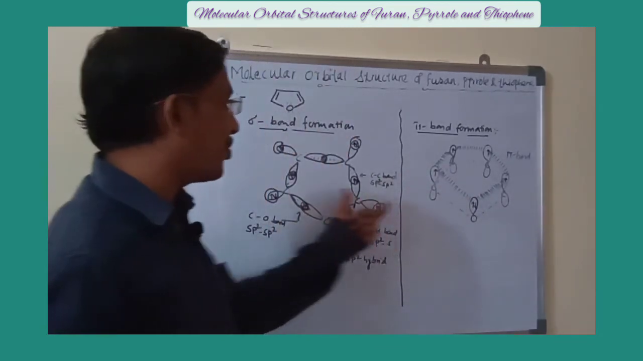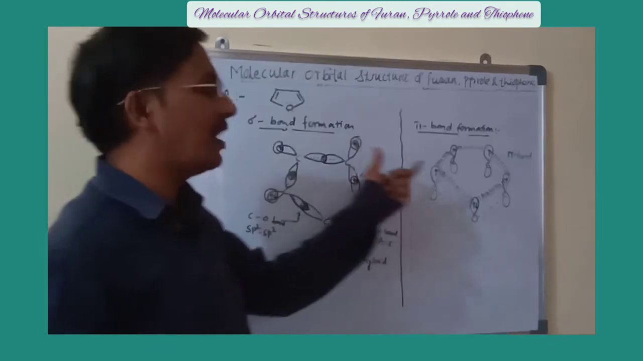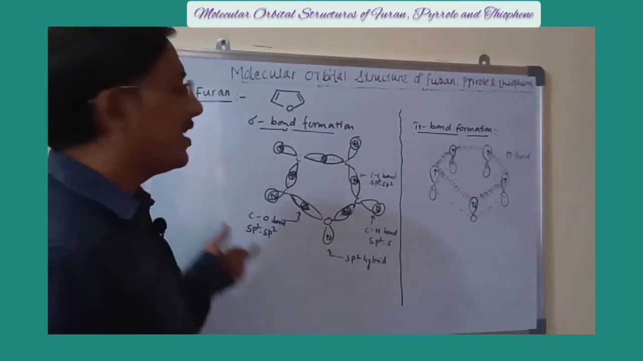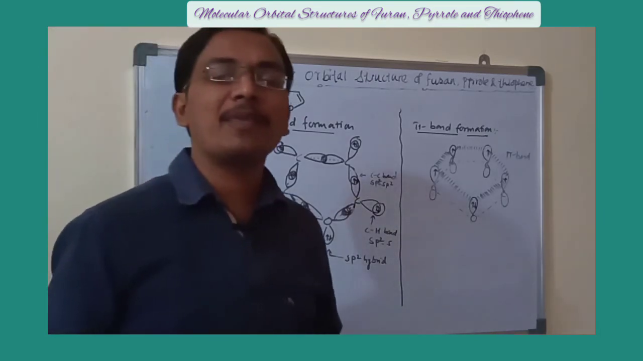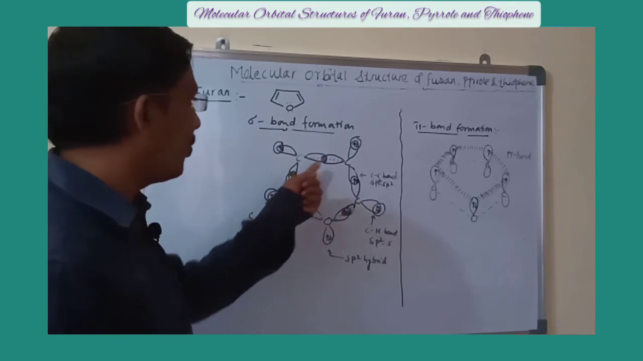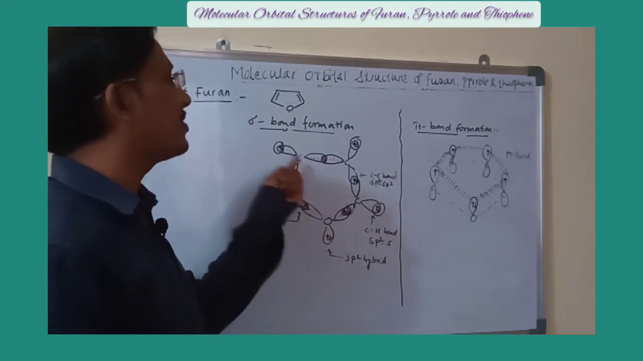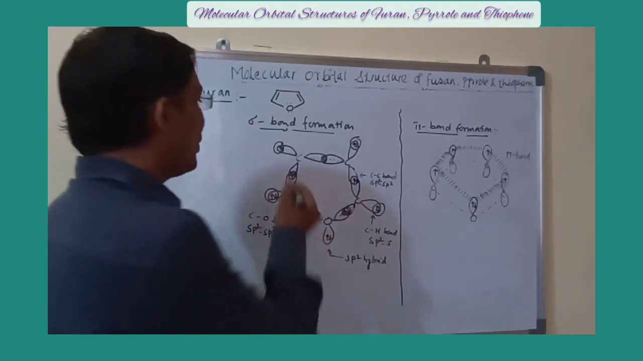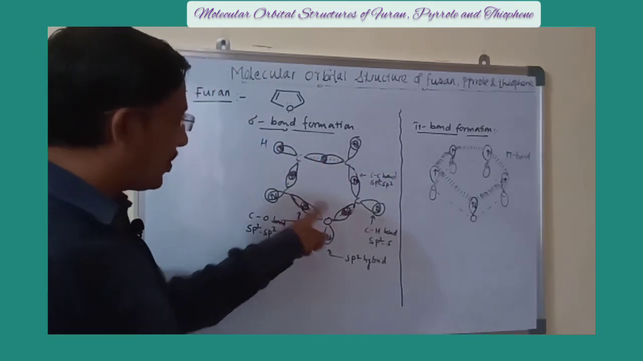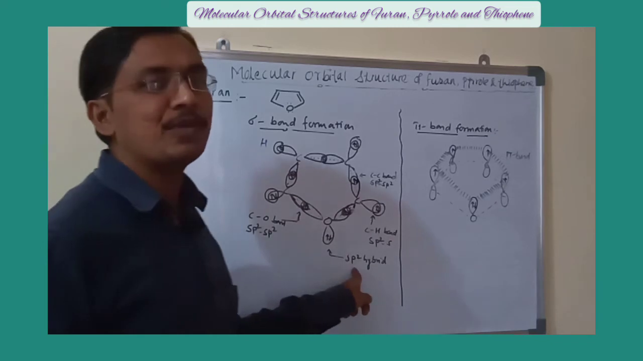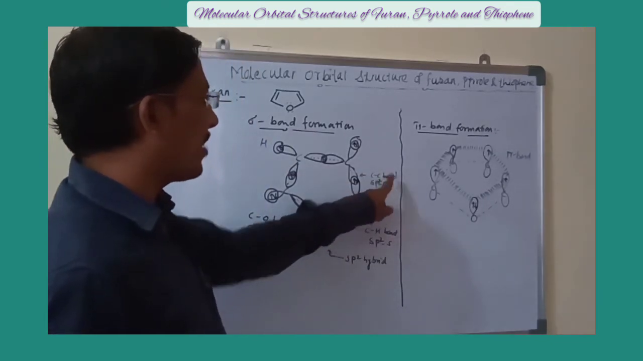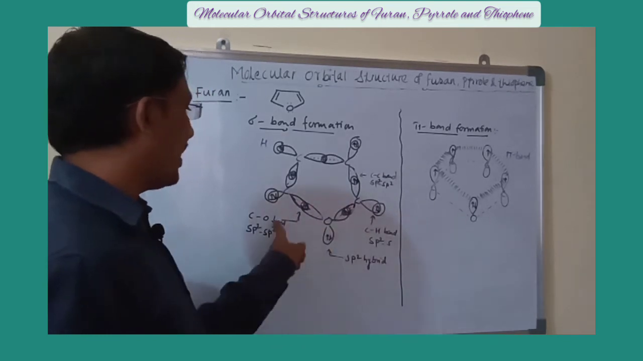First of all, write these 2 diagrams. One is sigma bond formation and another is pi bond formation. In sigma bond formation, we have to explain these 3 things. First, the carbon atom is sp2 hybrid and has 3 sp2 hybrid orbitals. Out of 3, 2 overlap with the 2 neighboring carbon atoms and 1 with the hydrogen atom. Here oxygen overlaps with the 2 neighboring atoms and 1 is an sp2 hybrid orbital with a lone pair of electrons. Simple thing: carbon-carbon bond formation, carbon-hydrogen and carbon-oxygen.